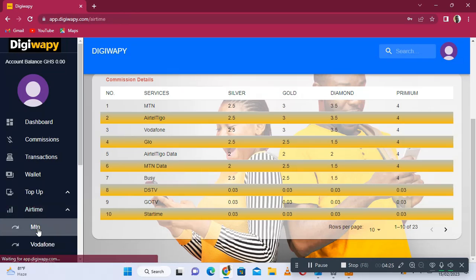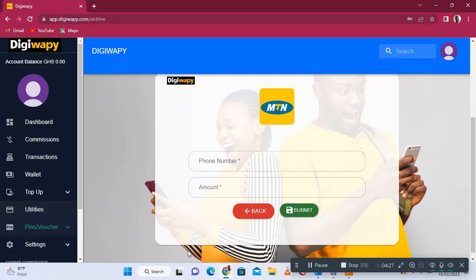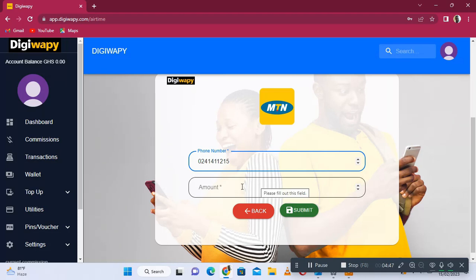When you come to MTN, you enter the number that you want to buy the airtime for, 024 141 1215. Enter the amount. I want to buy 20 cedis. All right, so click on submit.